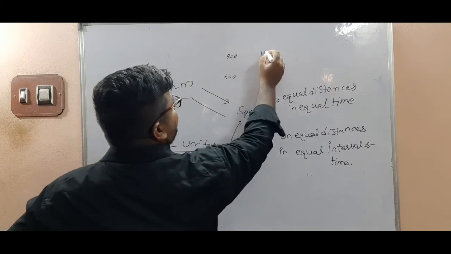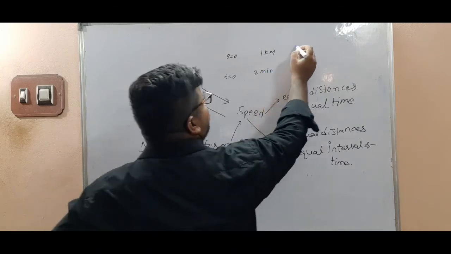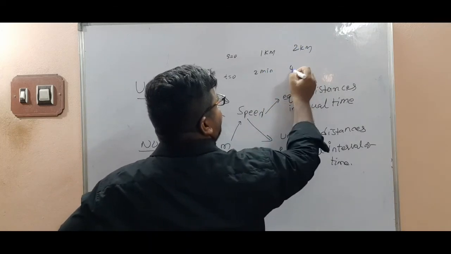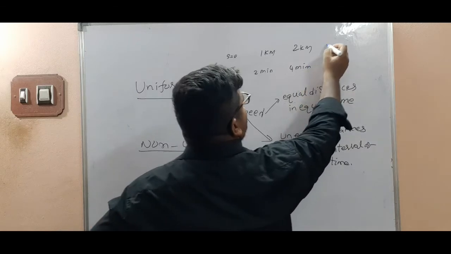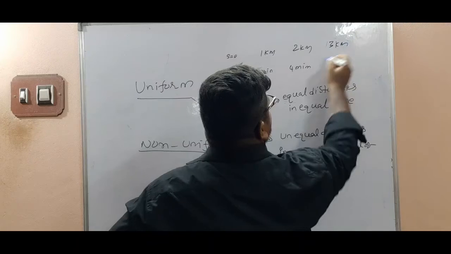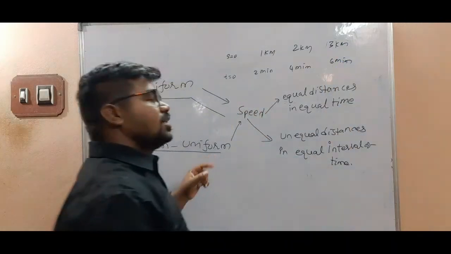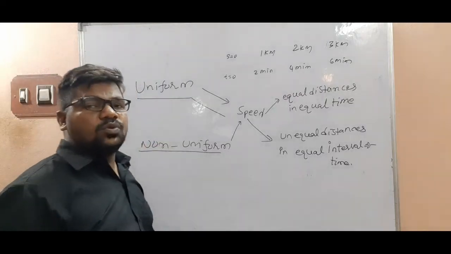Displacement 1 kilometer, here 2 minutes. Displacement 2 kilometers, here 4 minutes. Displacement 3 kilometers, time 6 minutes. We can say that is uniform speed.